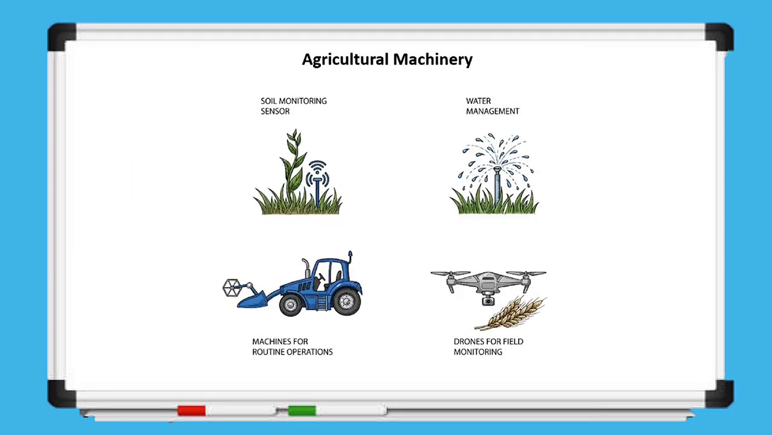The diagram also illustrates how modern technologies such as drones, sensors, and automated equipment are being used in precision agriculture. These technologies help farmers monitor crops more accurately, use resources more efficiently, and improve productivity through data-driven decision-making.